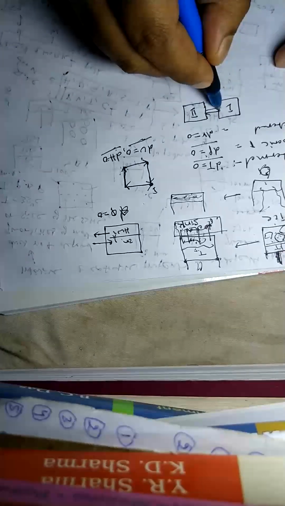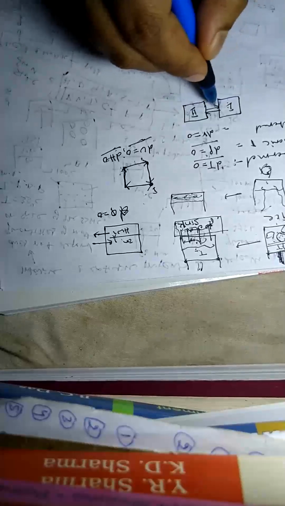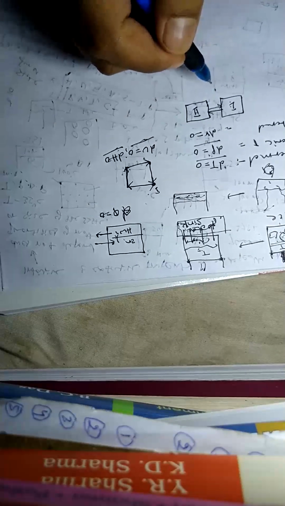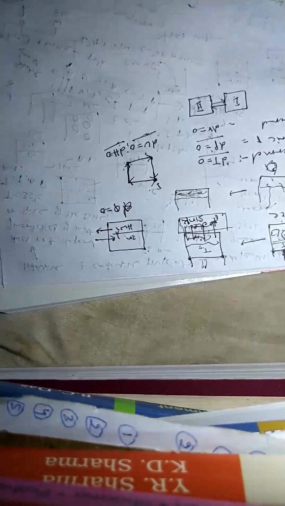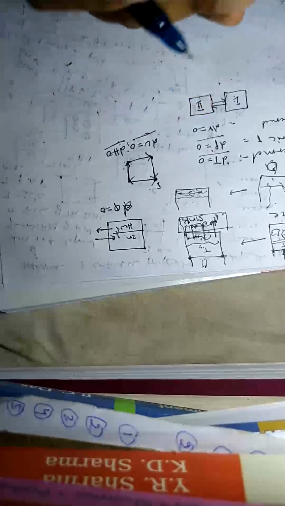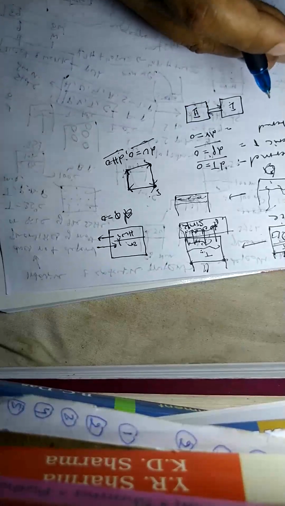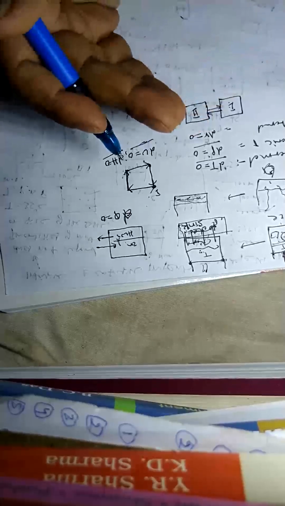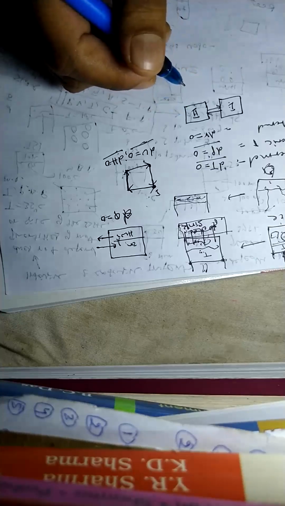That means system 1 is converted to system 2, then system 2 is converted to system 1. This is reversible process. After attaining the equilibrium, an infinite number of steps are required to complete the reaction. As infinite steps are required, infinite time is required. So for the reversible process to complete, infinite time is required, but it is not possible. Examples are frictionless adiabatic expansion or compression, and frictionless isothermal expansion and compression.